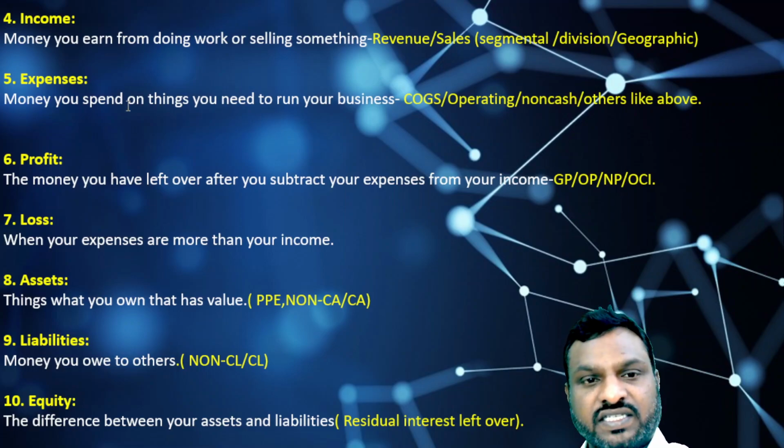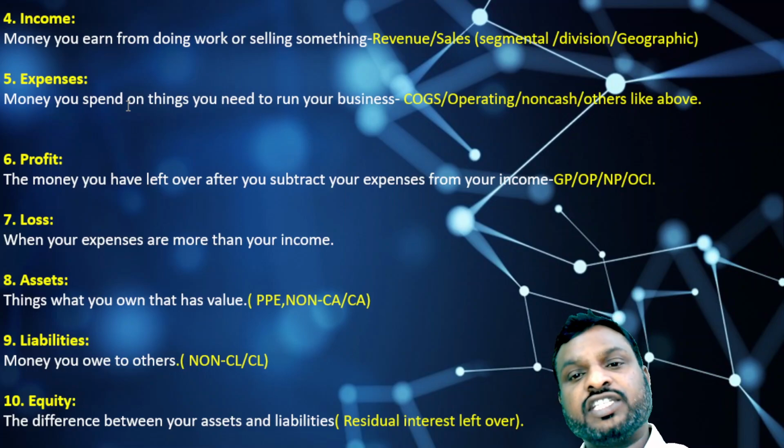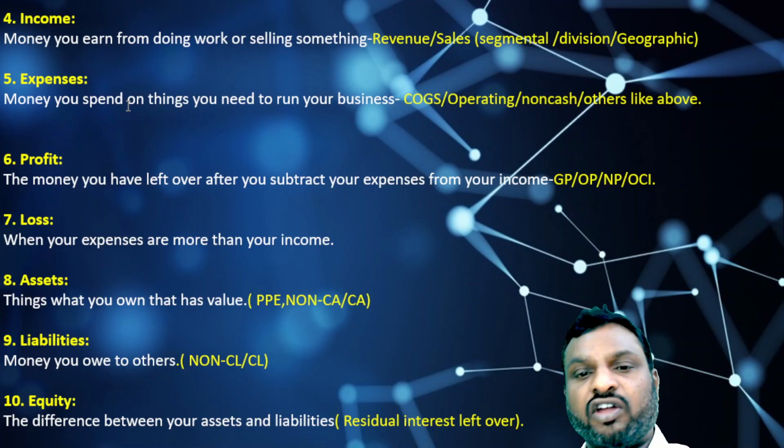Next, expenses. In layman's language, in order to generate this particular income, revenue or sales, whatever expenses you have incurred directly or indirectly are called expenses. For this purpose, expenses are bifurcated into direct and indirect. Cost of goods sold, COGS, are expenses directly incurred and directly related to the sale of the product.